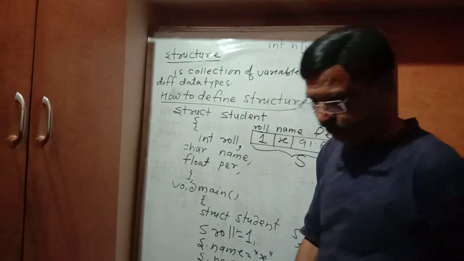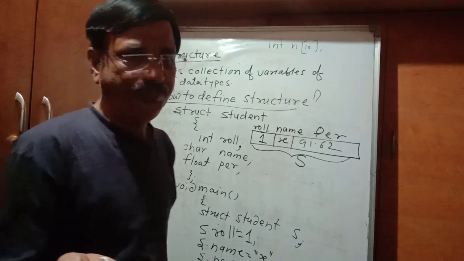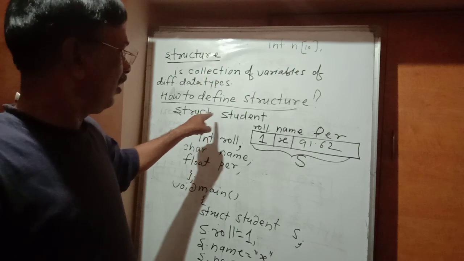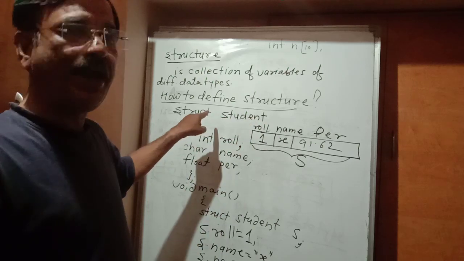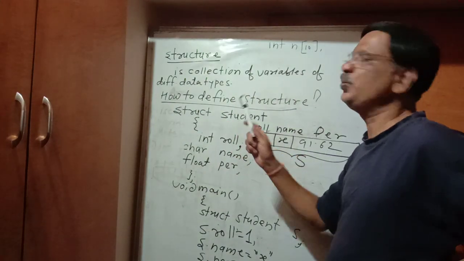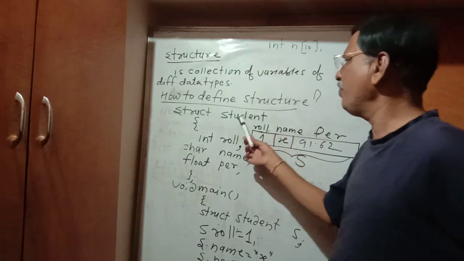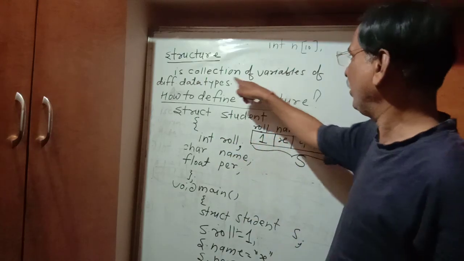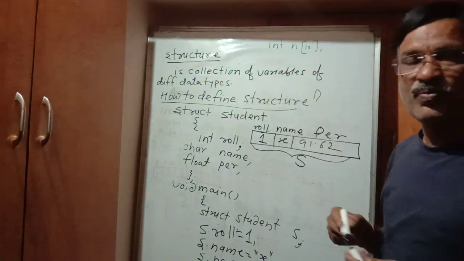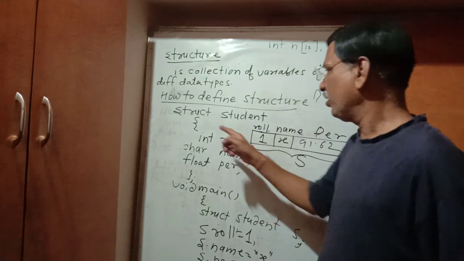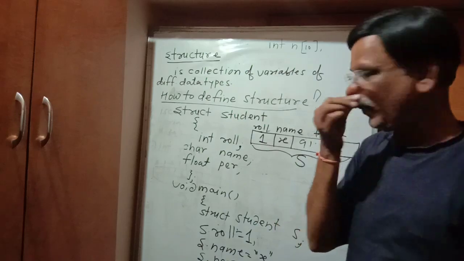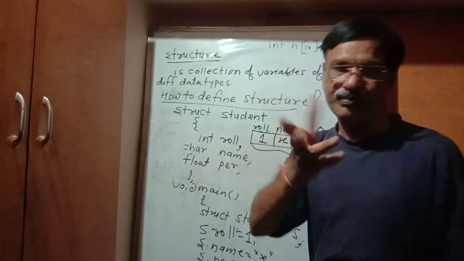In C++ we can define a structure by using the keyword struct, then give a space, then give the struct name, whatever the struct name. So struct space student. So student is a name given to the collection. What is the collection? A collection of different variables. Which different variables we are collecting, that we have to bind here in this opening and closing curly bracket terminated by semicolon. So this is called the struct body.